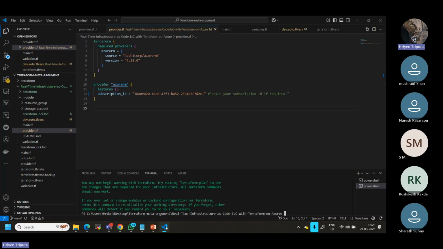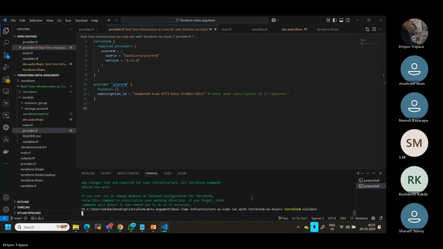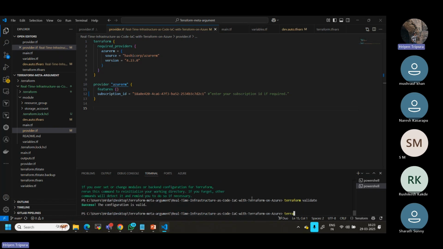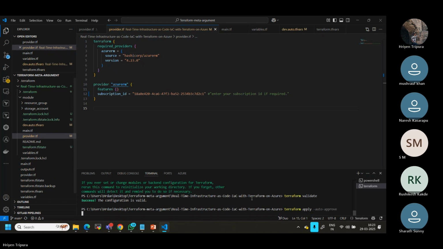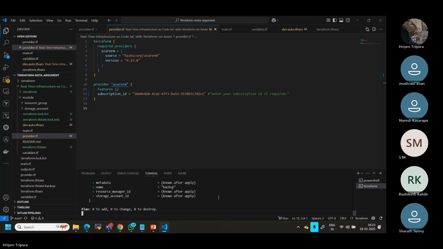Okay, next I will run terraform validate. Terraform plan is not required, let me directly apply. Now let's see what is going to be created. A total of 8 storage accounts are going to be created. Sorry, 8 resources. How 8?